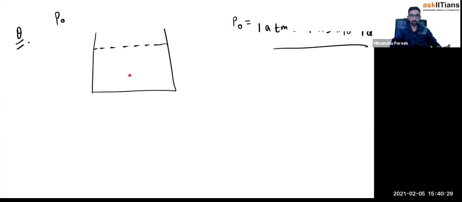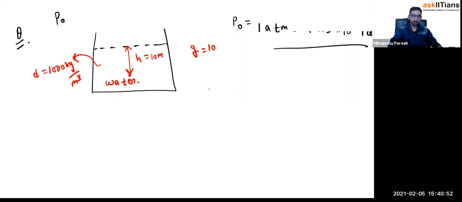We want to calculate pressure at this point. And let's say this height is 10 meter. Gravity we can take as 10. This liquid we can take as water, which has a density of 1000 kg per meter cube.